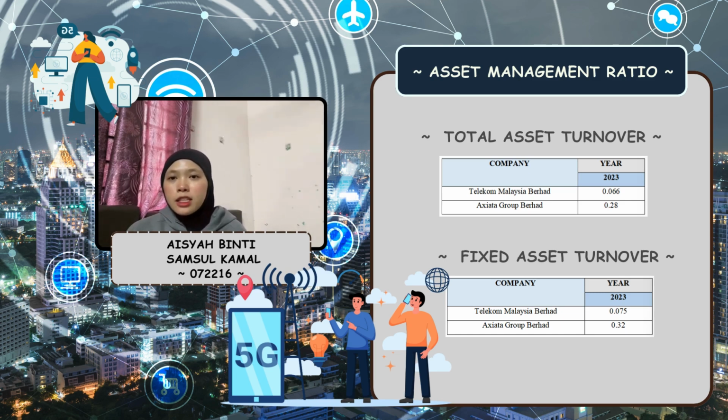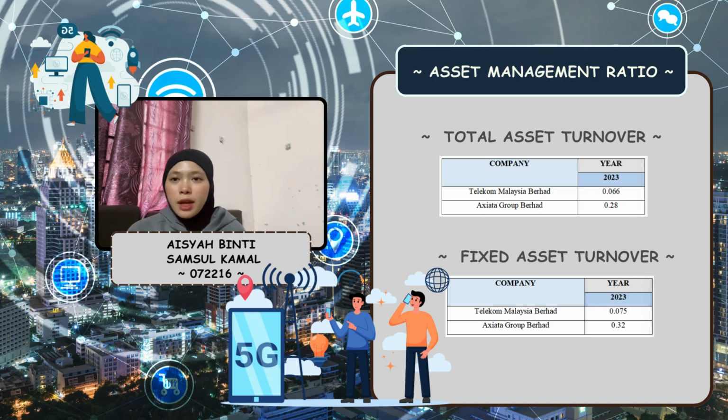On the other hand, Axiata Group Berhad achieved a ratio of 0.28, reflecting better asset management and a high ability to generate revenue. From the perspective of cross-sectional analysis, we can observe a significant difference between the two companies, which is that Axiata Group Berhad generates 0.28 ringgit Malaysia for every 1 ringgit of assets. Meanwhile, Telekom Malaysia Berhad only generates 0.066.